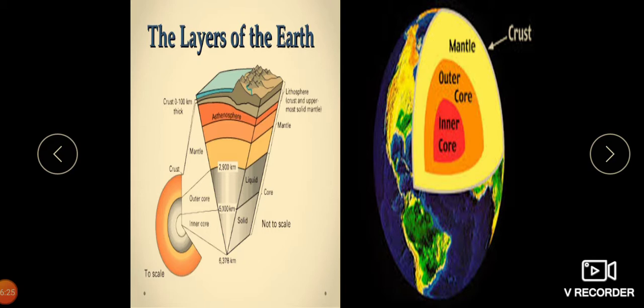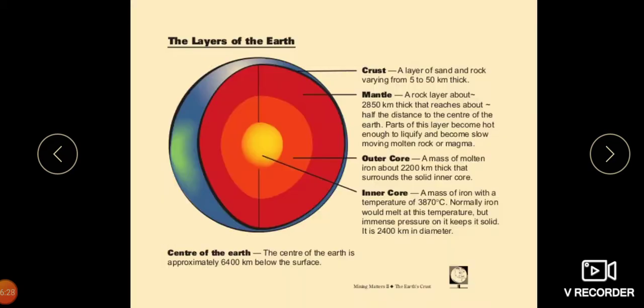Now let us study about the crust, children. See here, this is the crust. It is a layer of sand and rock varying from 5 to 50 kilometers thick. This crust is the uppermost layer of the earth. It is rich in silica, aluminum and magnesium, children. The depth of this layer is around 60 kilometers from the surface of the earth. In the upper part of the crust, only lighter materials are found.